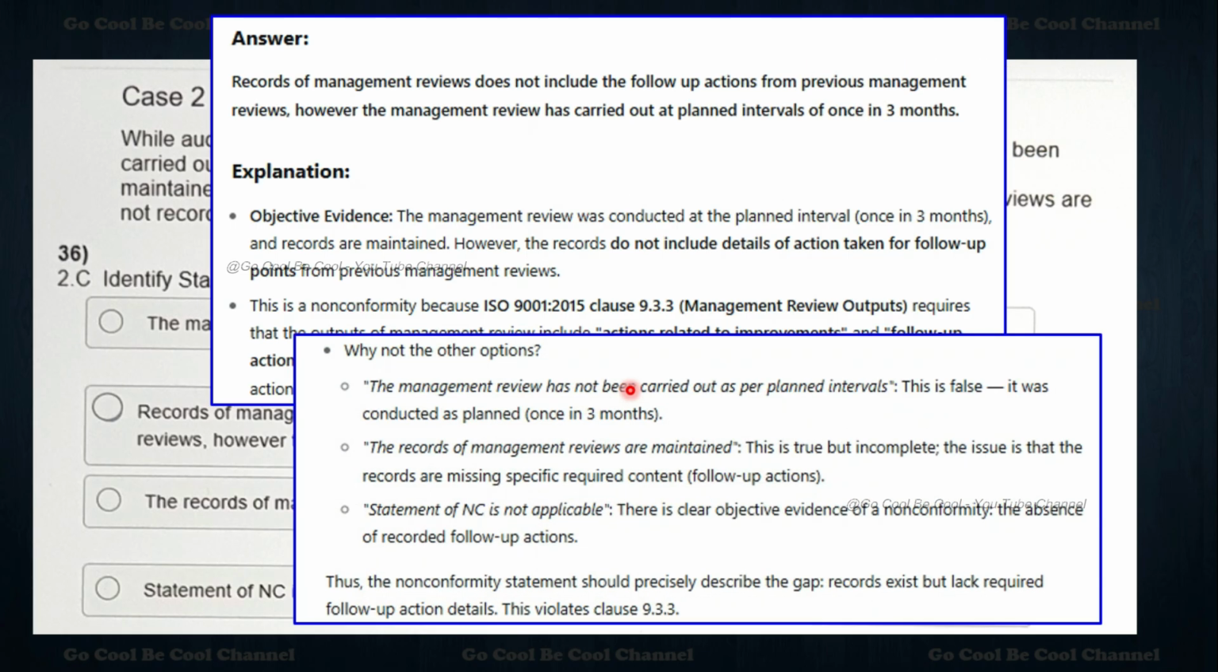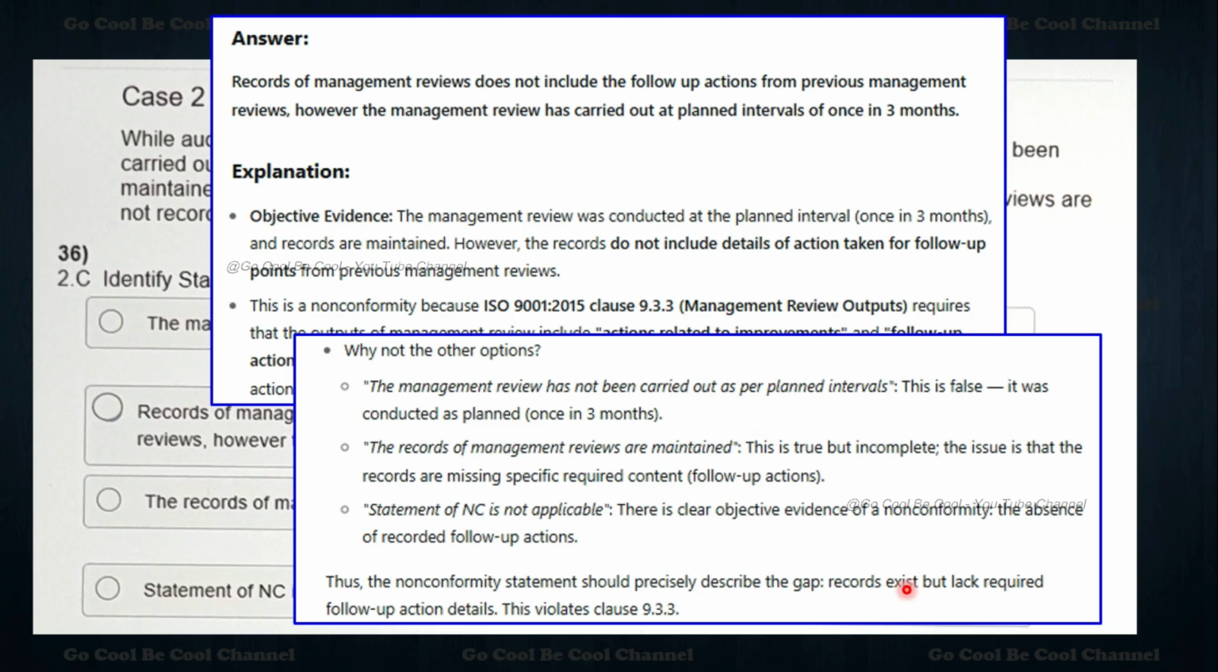Then we have to understand why not the others. The management reviews have not been carried out as planned: this is false because they are doing it. The records of the management reviews are maintained: this is true but incomplete, because we don't see sufficient information available. Statement of NC is not applicable: this is wrong, as there is clear objective evidence of non-conformity, the absence of the recorded follow-up action. So the non-conformity statement should precisely describe the gap: a record exists but lacks the follow-up record.